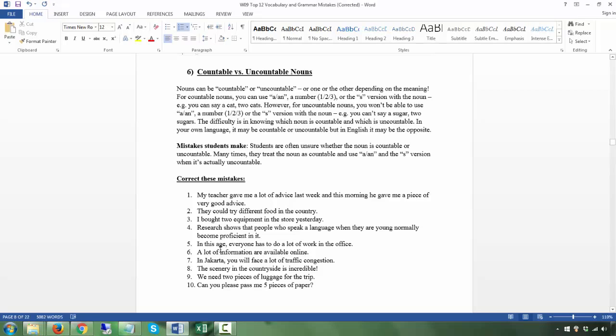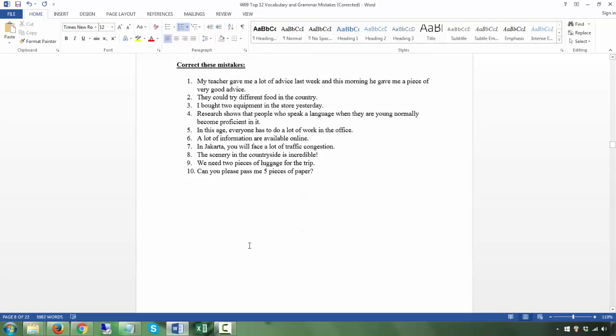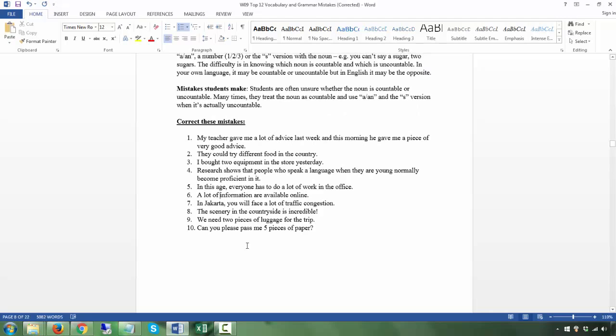A lot means more than one. I mean, it is used for a lot. Okay, it's used for like some, but it's used for a lot, but not information. Of course, you can't count traffic congestion, but you can still use a lot. A lot is for both countable and uncountable. So you can say I have a lot of pens. Pens are countable. You can say I have a lot of knowledge. Knowledge you can't count, right? Okay, so a lot of work, even though it's uncountable, you still can use a lot of, because it's used for both countable and uncountable nouns, right?